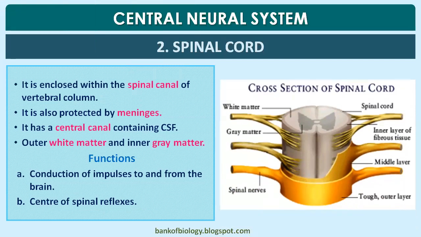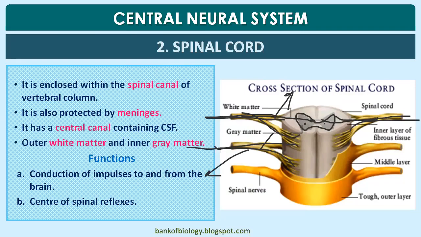Here is the cross section of the spinal cord. This is the gray matter. From here, neurons arise from the dorsal horn, ventral horn, sensory horn, motor horn. And what kind of neurons are these? As I said earlier, they are mixed neurons. Spinal neurons are a combination of sensory nerve fibers and motor nerve fibers, which forms the mixed neuron.